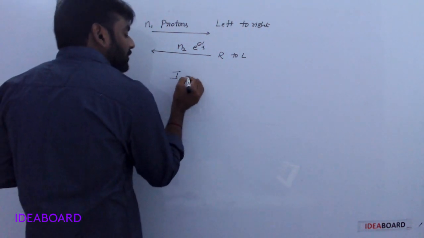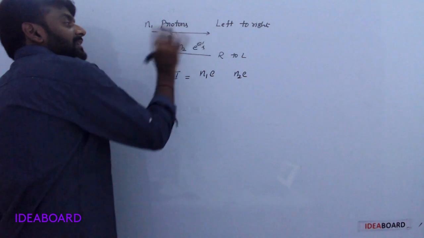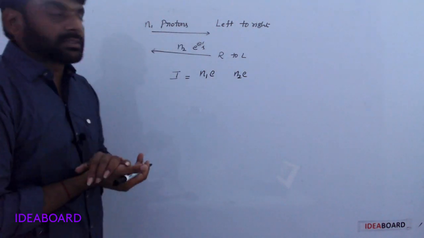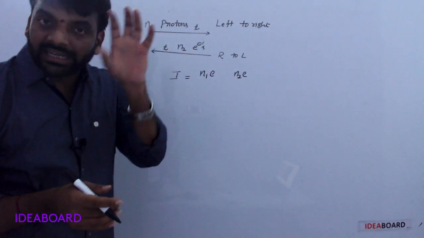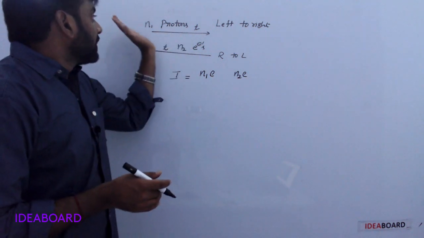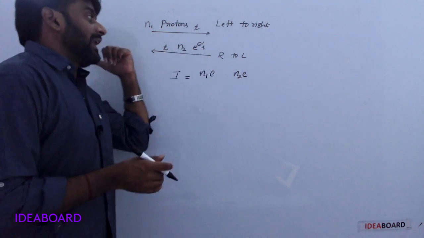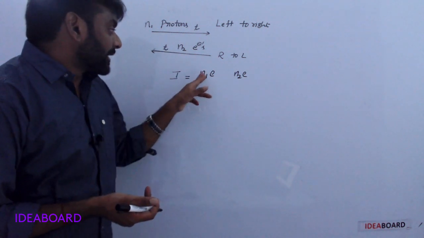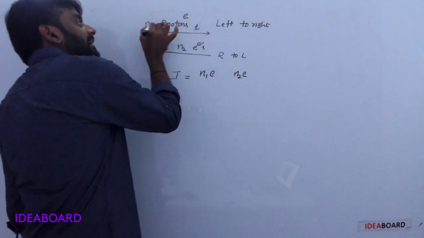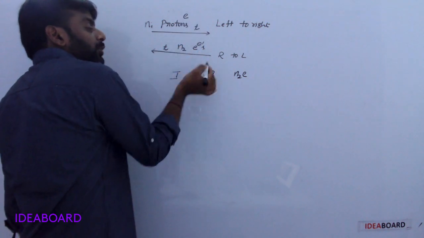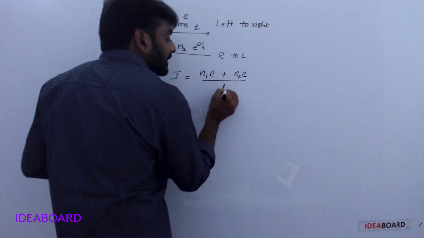I is equal to N1e plus N2e over t. Both have the same charge magnitude e. Here the developed current is I equal to N1e plus N2e, plus, because of the conventional current direction.